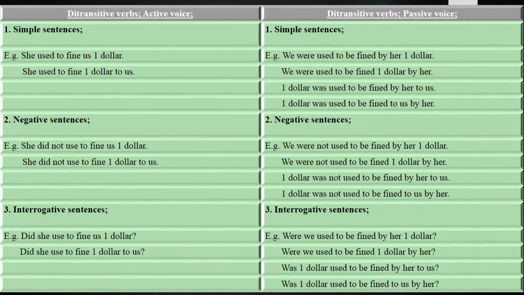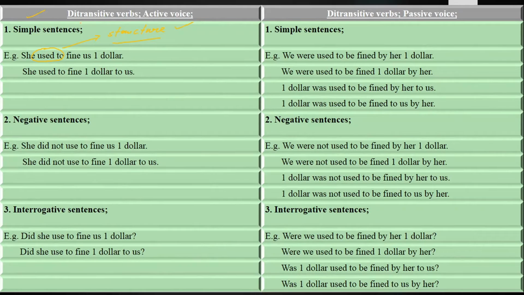In the previous lecture we discussed used to as a modal auxiliary verb, and here we will discuss used to as a structure. I told you when it is a modal auxiliary verb, you change it into passive voice in the previous way, and if it is a structure, which we are now going to discuss, you change it in this way, as mentioned in this slide and the next slide. First we will have the simple sentences of the ditransitive verb find with the structure used to from active voice into passive voice.